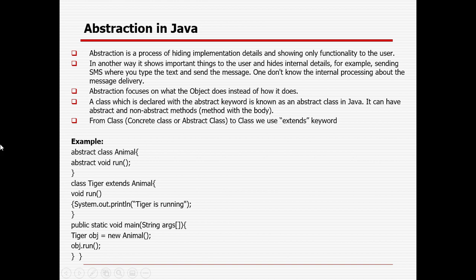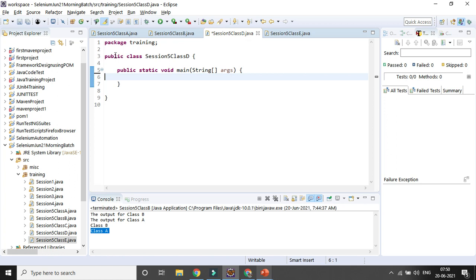You can create an abstract class this way: abstract class Animal. Here, instead of public, I can give abstract. That is the class.